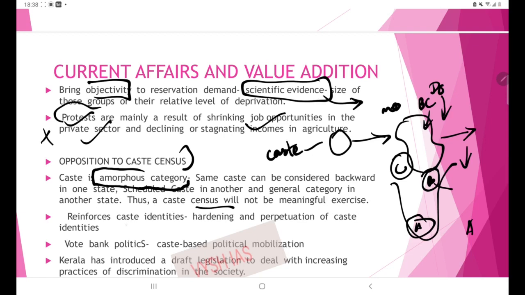The next point is that it is actually breeding casteism in the country. We already have socio-cultural differences. Added to that, conducting a caste census is going to feed casteism tendencies. Then next, it may help vote bank politics, which is not needed for a democracy. You can use this word as it is. There will be caste-based political mobilization in the country. Political leaders will go and ask for votes in the name of caste. So that is one dividing tendency.